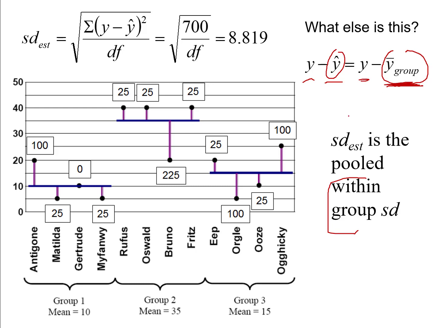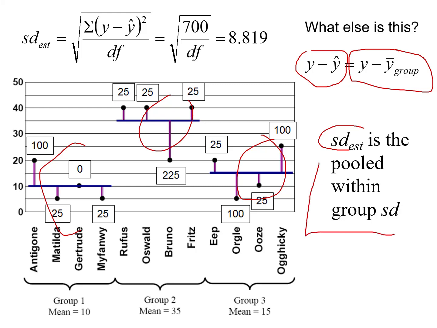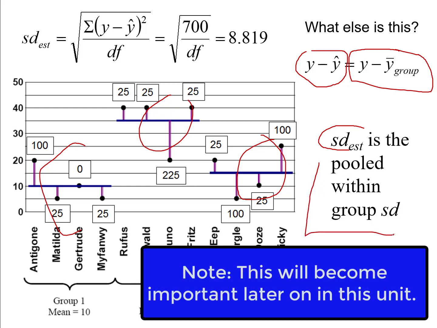group means. So the standard error of estimate, when we're doing group comparisons, tells us how far people's observed scores deviate from predicted scores, which is the same thing as how far observed scores deviate from group means, which is a type of standard deviation. In this case, it's the pooled, that is, we're looking at, on average across all three groups, pooled across all groups. What is the pooled within group standard deviation? Same thing as a standard error of estimate. And when you're doing group comparisons, the more common term to use is to call this thing the pooled within group standard deviation.